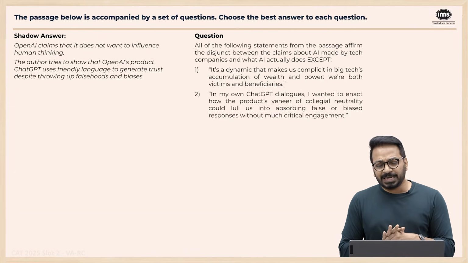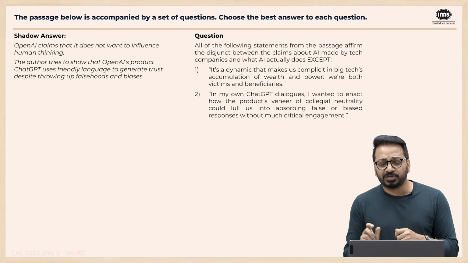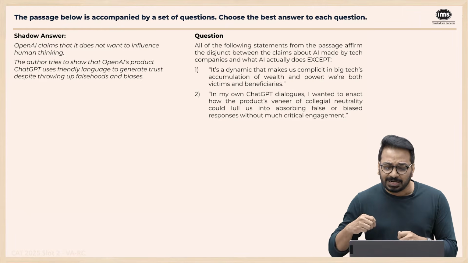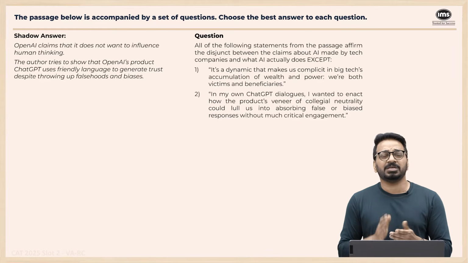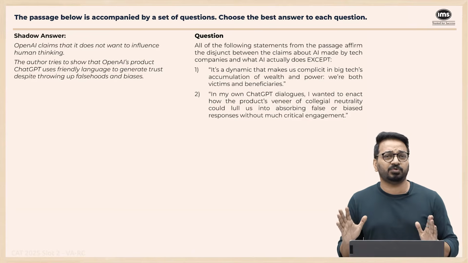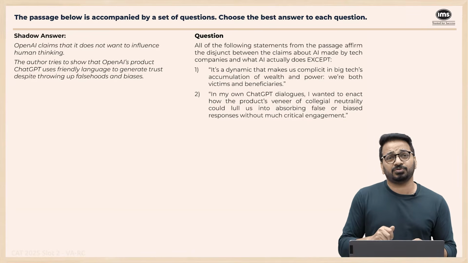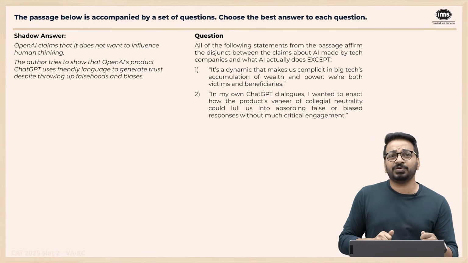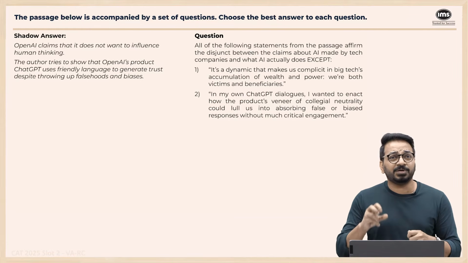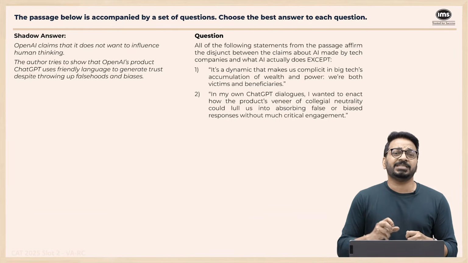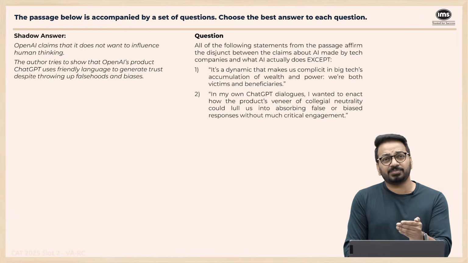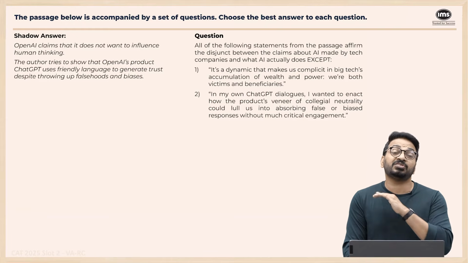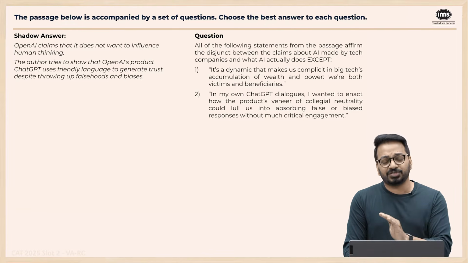In my own ChatGPT dialogues, I wanted to enact how the product's veneer of neutrality could lull us into absorbing false or biased responses without much engagement. This is clearly something which the author is talking about. The claim is, hey, we don't want to influence. But the author wants to show that you say you don't want to influence, but your deliberate use of this language leads us to ignore your biases. So this is definitely something that affirms the disjunct. We are looking for an option which does not affirm the disjunct. So this is not an answer.